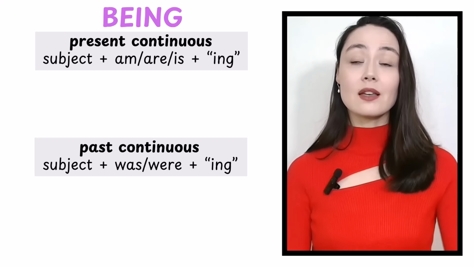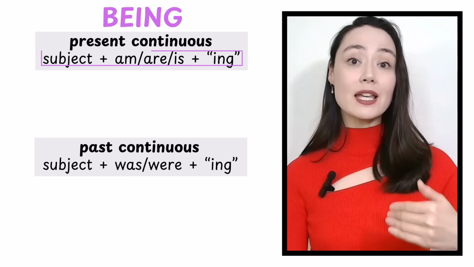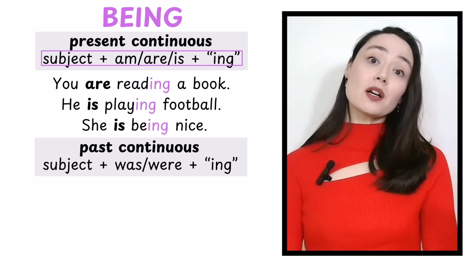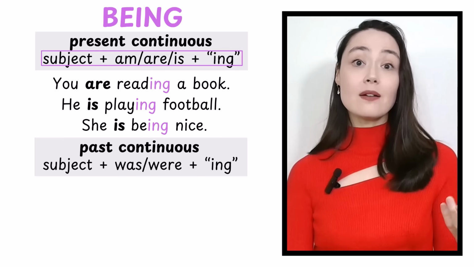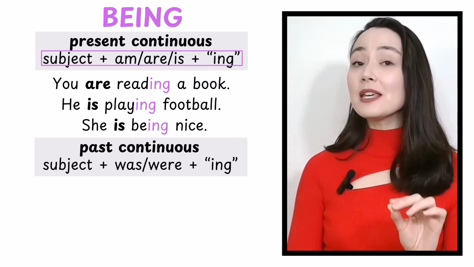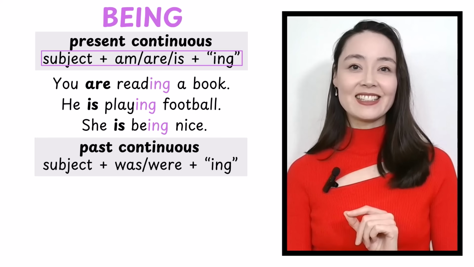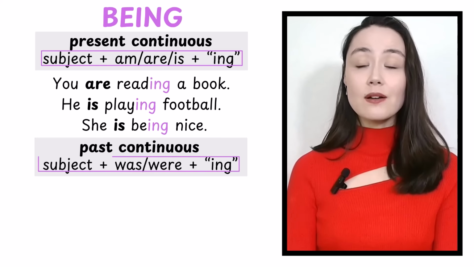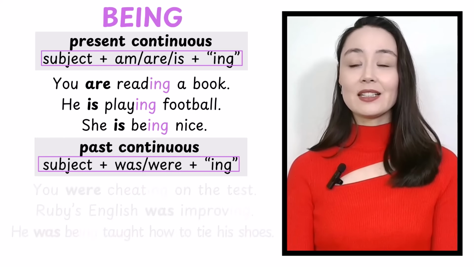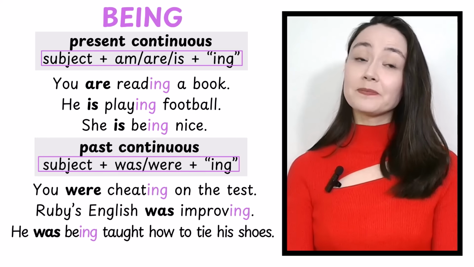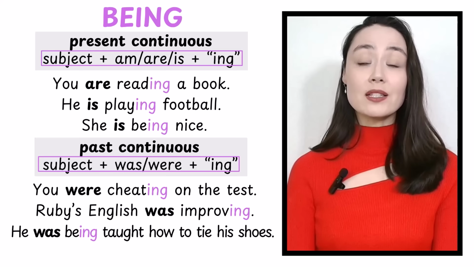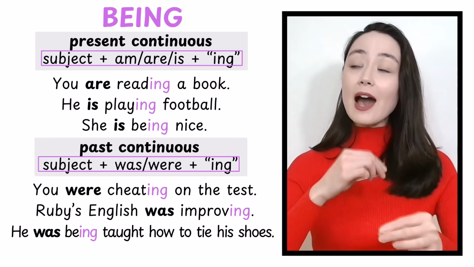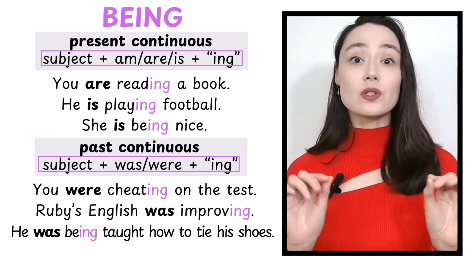Present continuous. Subject, am, are, is, verb, ing. You are reading a book. He is playing football. She is being nice. Past continuous. Subject, was, were, verb, ing. You were cheating on the test. Ruby's English was improving. He was being taught how to tie his shoes.